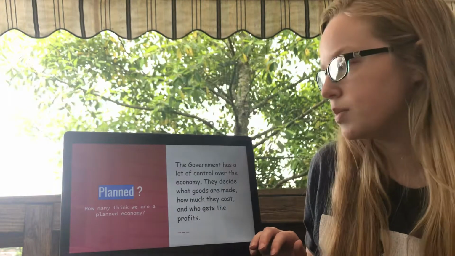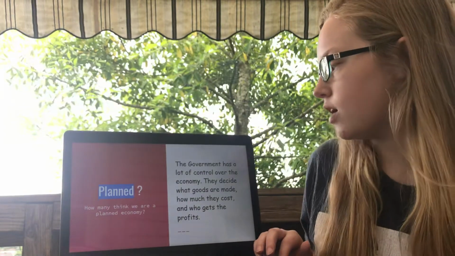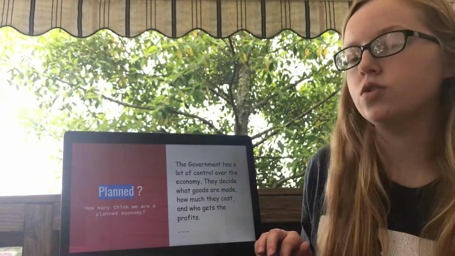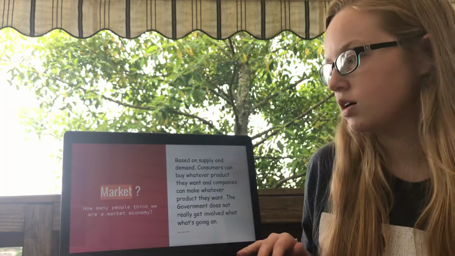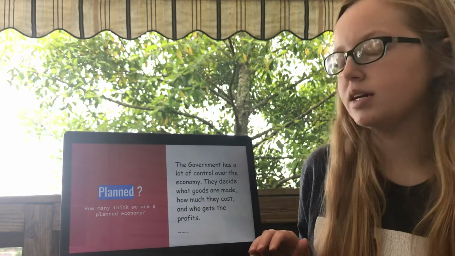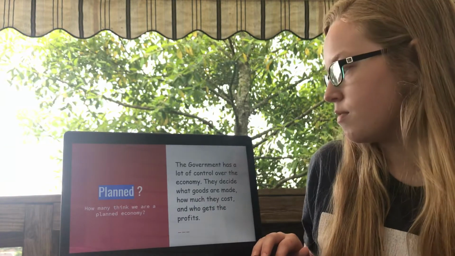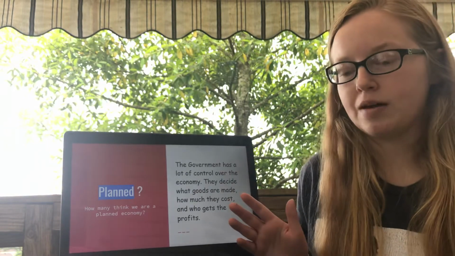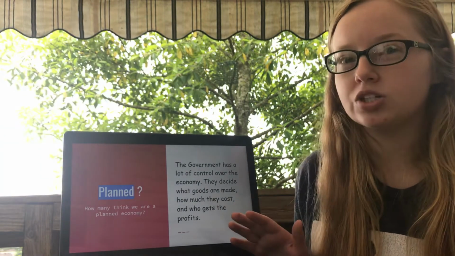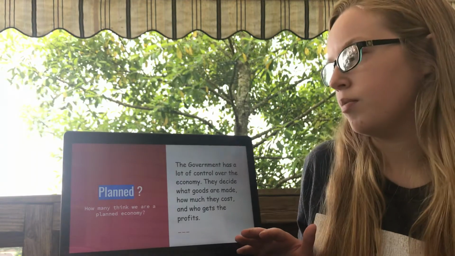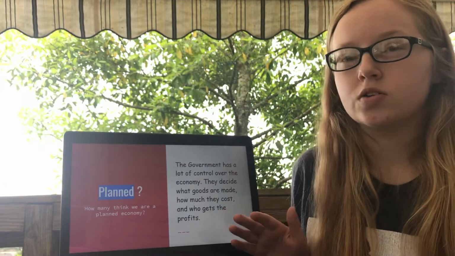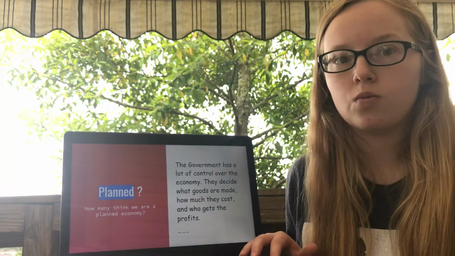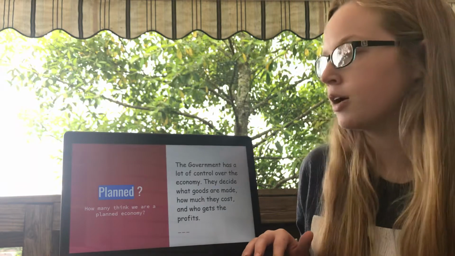What about a planned economy? In a planned economy, the government has a lot of control over the economy. They decide what goods are made, how much they cost, and who gets the profit. So it's very different from a market economy. Planned is very run by the government, and they get to decide anything. So you don't really get a lot of choices. If I had my bakery, I don't really get to choose how much I sell my bread for. The government could probably close my business if they wanted to. So how many of you think it's a planned economy? Why or why not? Do you want to change your answer?